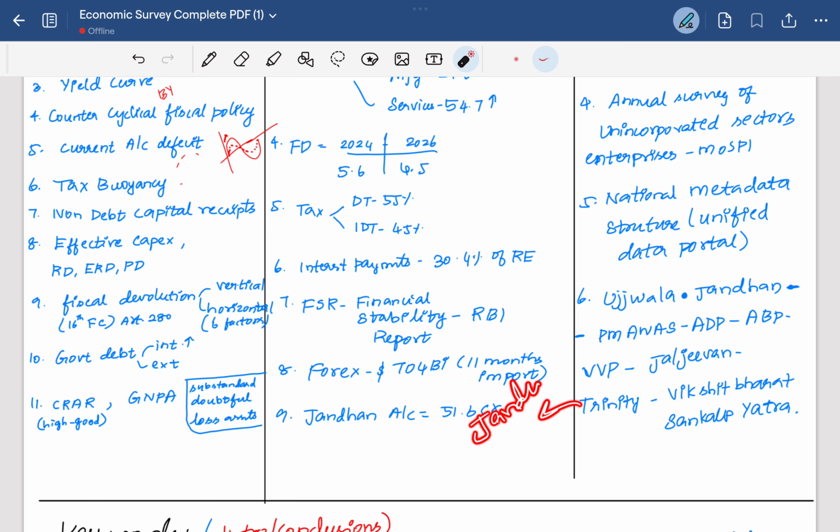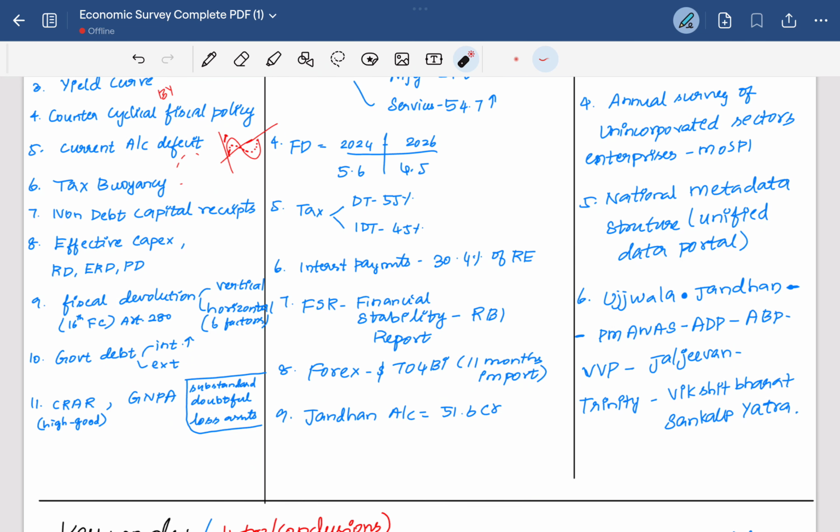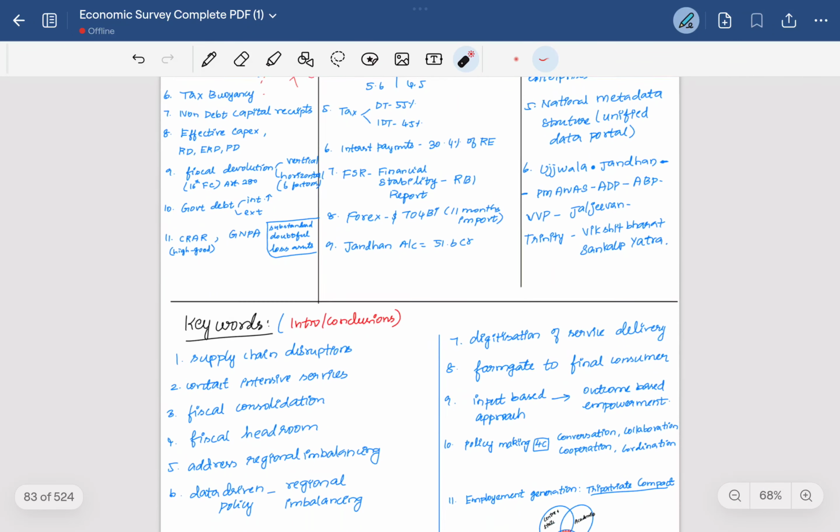It's the JAM Trinity, which they have discussed here also: the Jan Dhan account, then Aadhaar, then mobile. These three play a major role in digitization of India, and at the same time financial inclusion and also a proper data structure. Then the Viksit Bharat Sankalp Yatra, it's an awareness scheme regarding the basic services and schemes announced by the government.